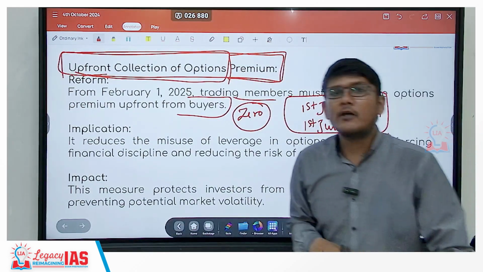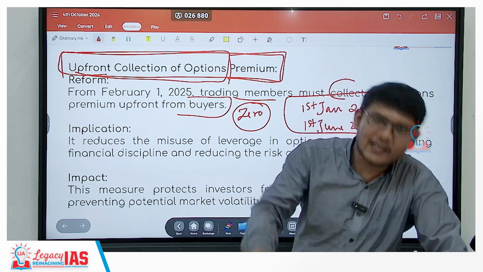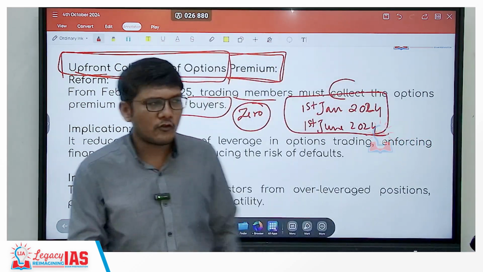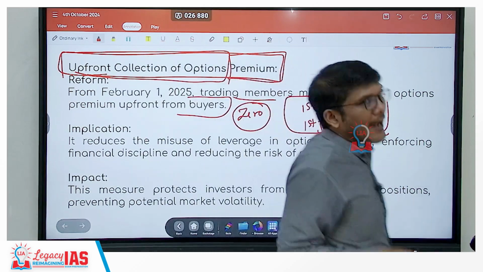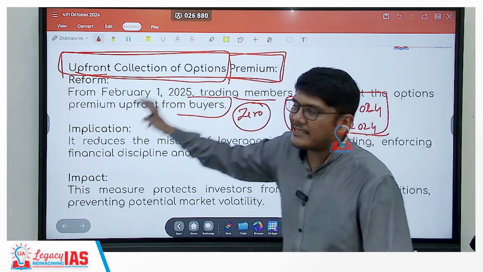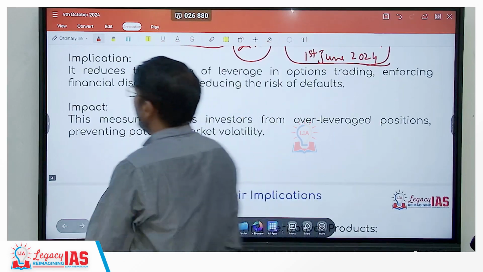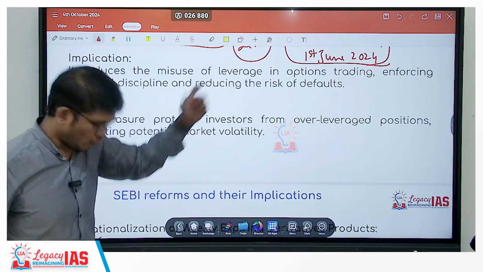Earlier, when that was not the case, some platforms were still collecting it upfront, but they were not obliged or forced to do that. Now it will be compulsory to do that. I hope that is absolutely clear. When you do that, it of course reduces the misuse of leverage.